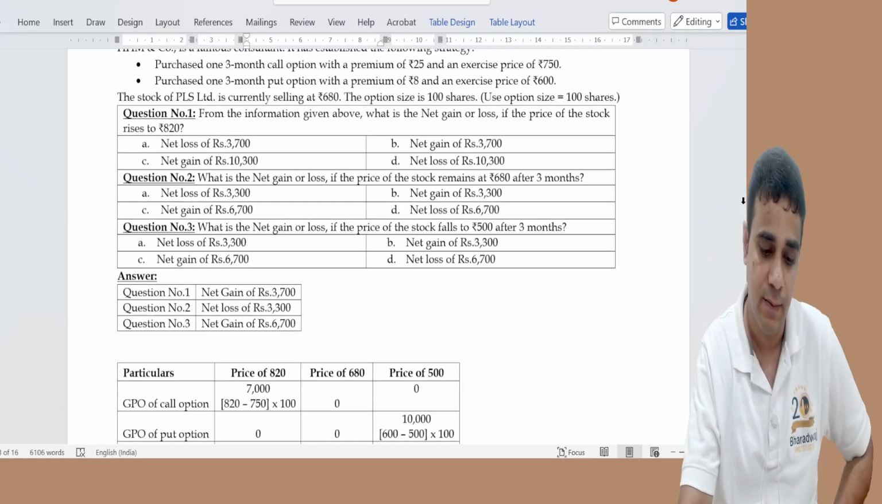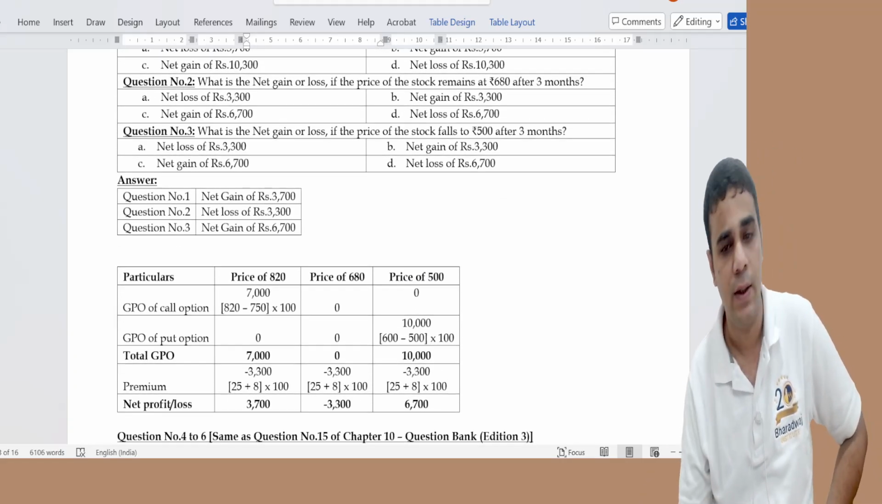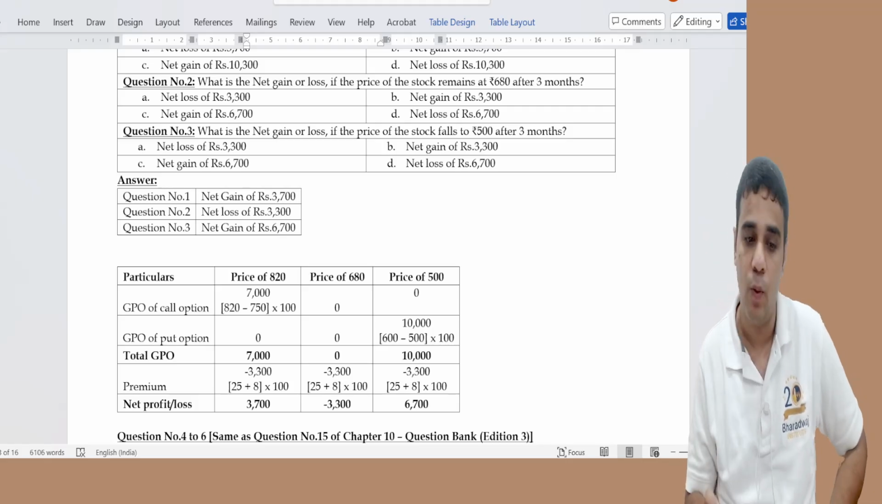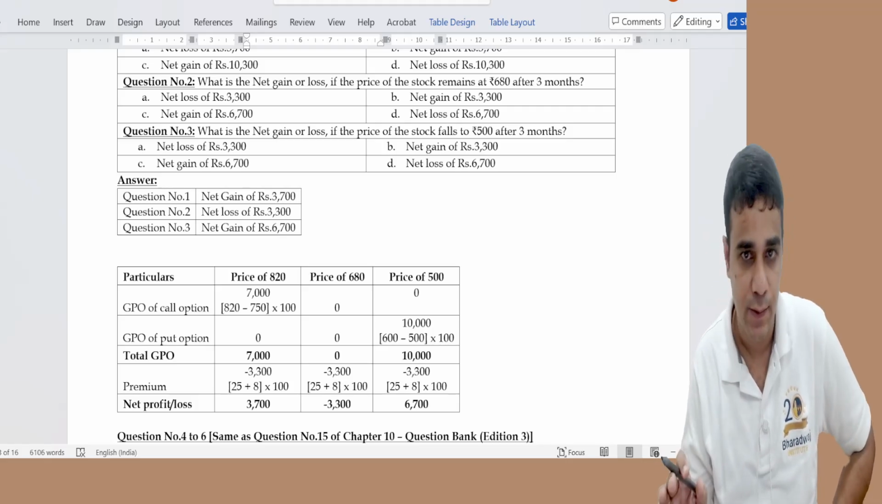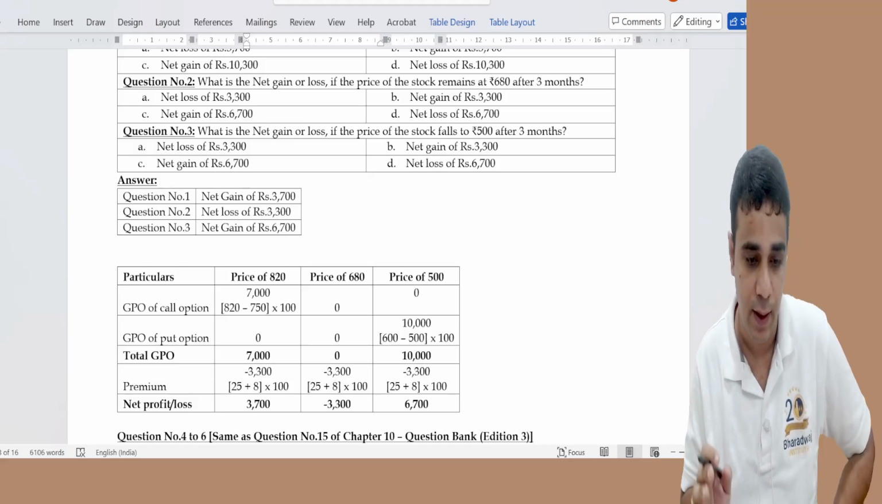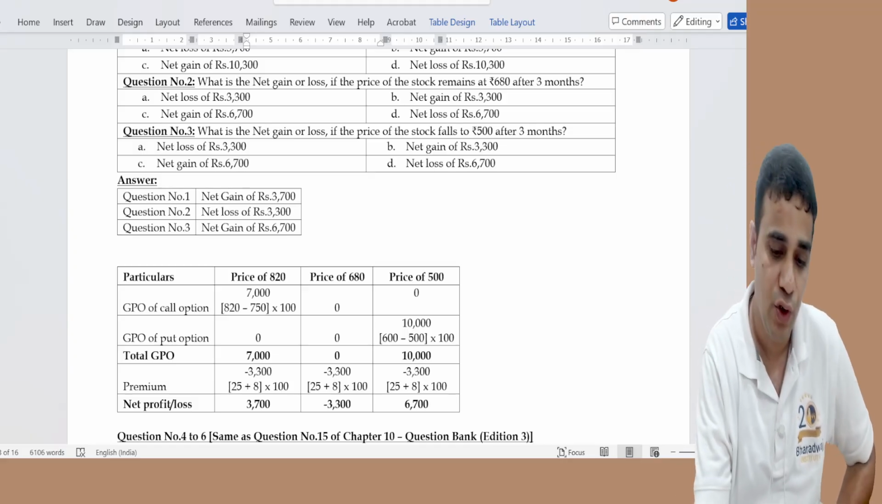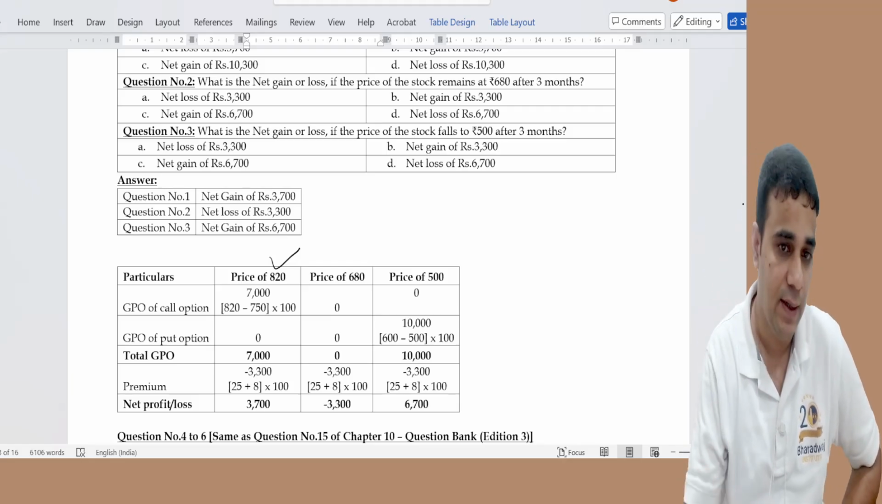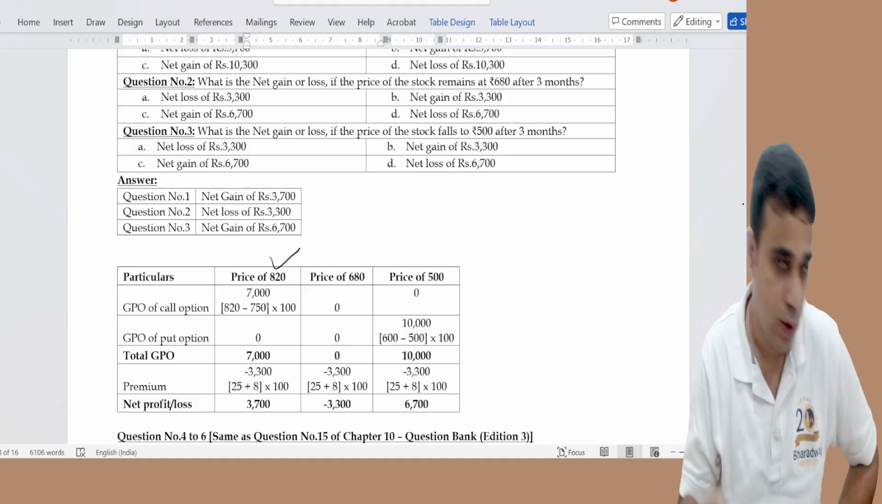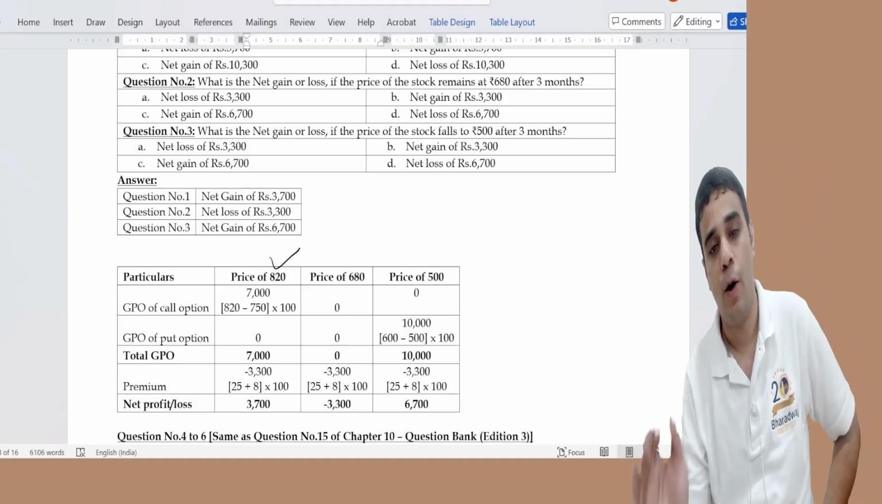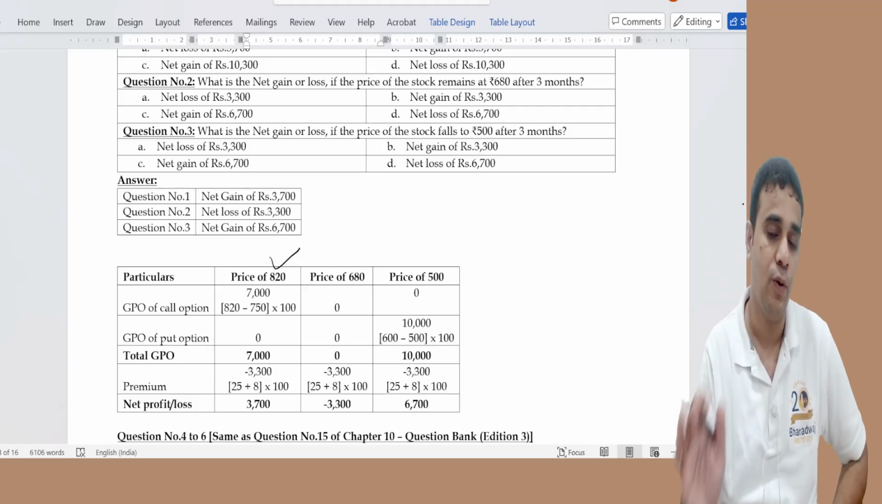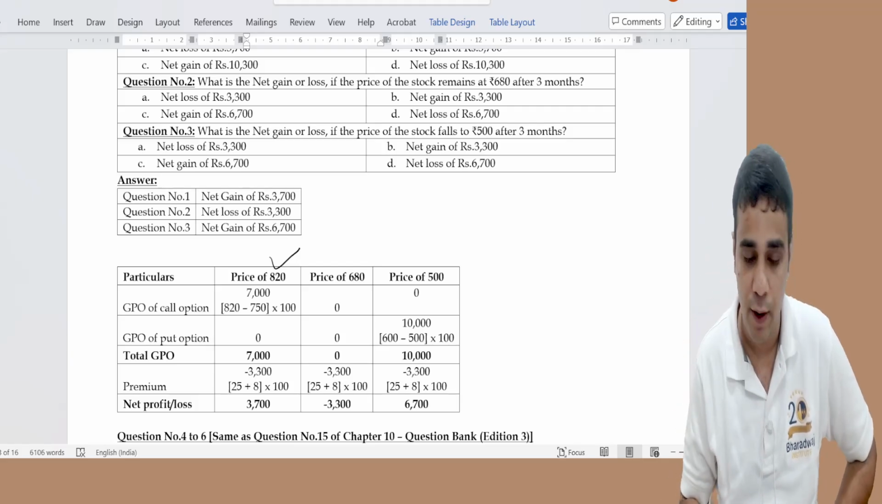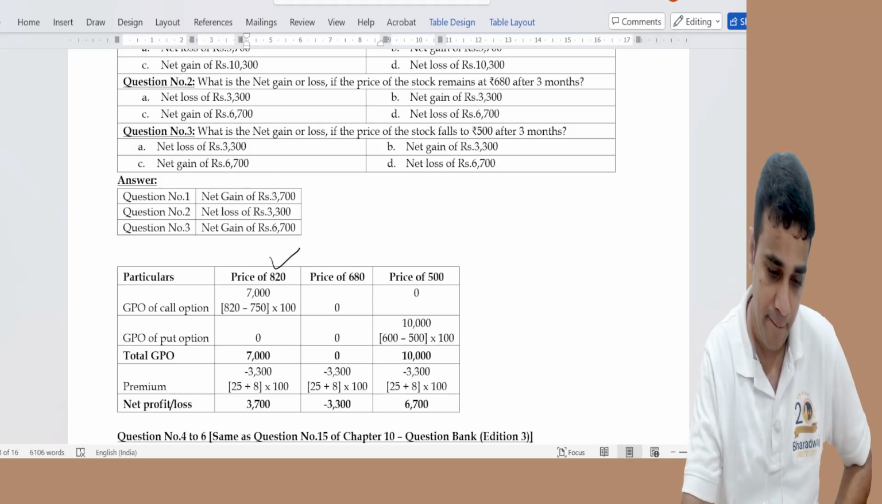I am not discussing much about it. You can look at the solution. This is the solution for question number 1. Nothing to discuss in this question because it has come from the exam only. If it is 820, call option will get exercised and we earn 70 into 100. 680 both will lapse. 500 put option will get exercised and 150 into 100 will be earned. And this is the net profit or loss. This is question number 1 to 3.